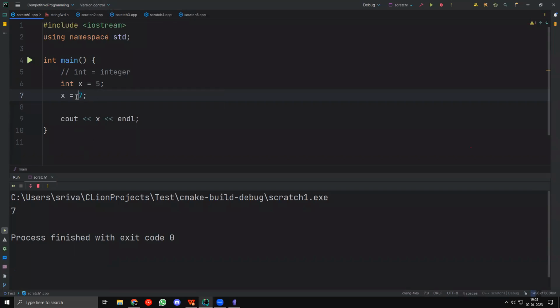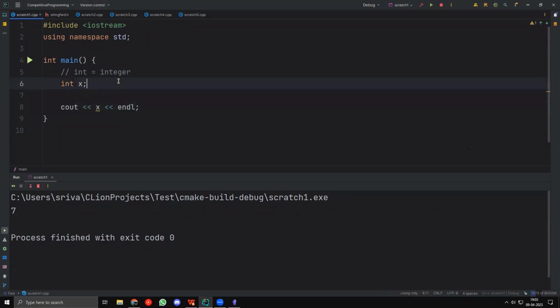Now the next thing is that if you have, let us say, x directly like this, right? So when you have x directly like this, generally, this value is undefined. And if you output x, if you run it locally, sometimes you'll get 0.